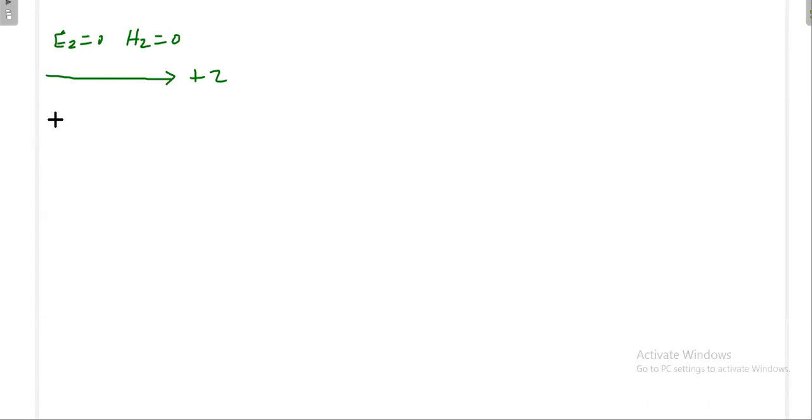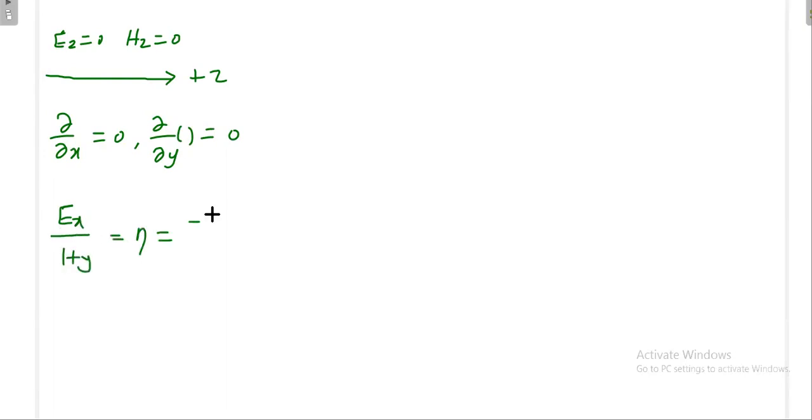Then dou by dou x is always 0, and dou by dou y is also always 0. Then, as we just saw, Ex divided by Hy is equal to eta, or otherwise minus Ey divided by Hx.